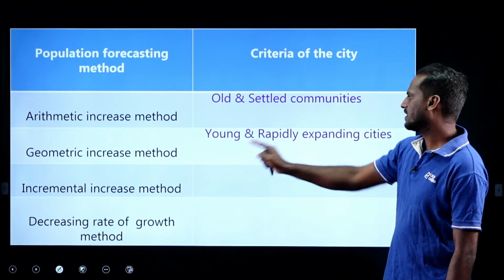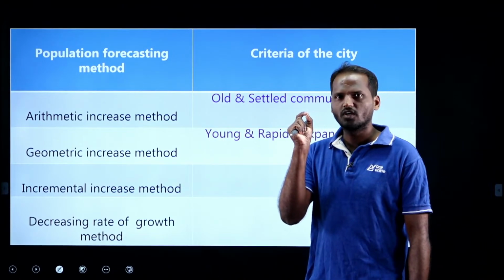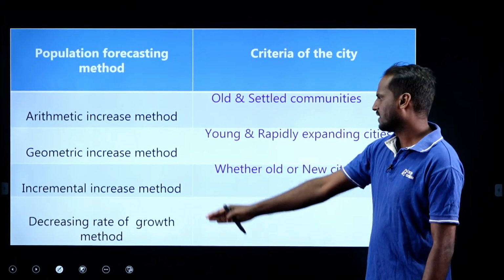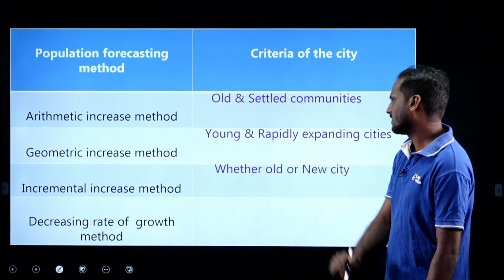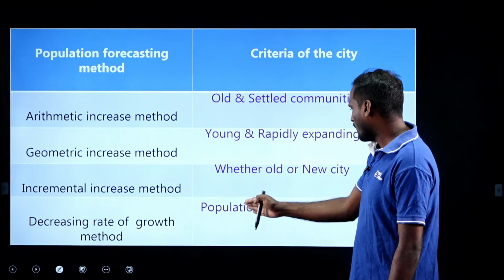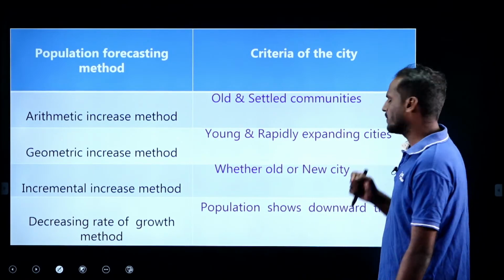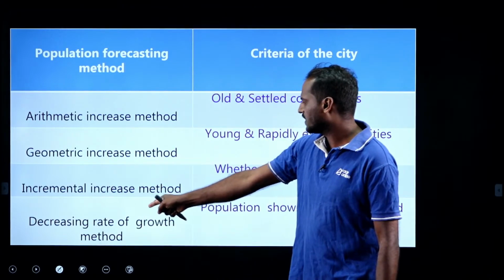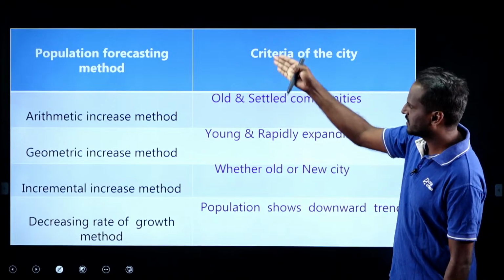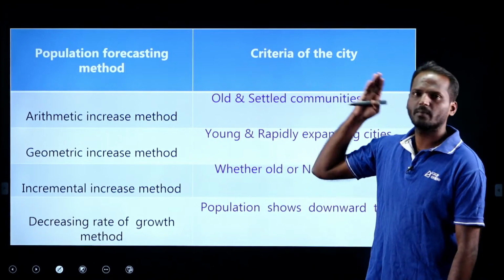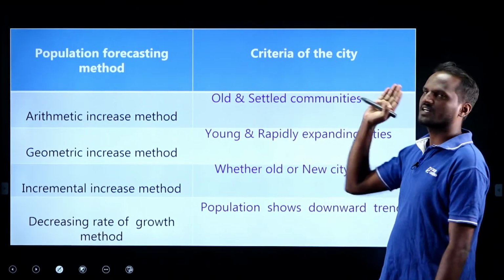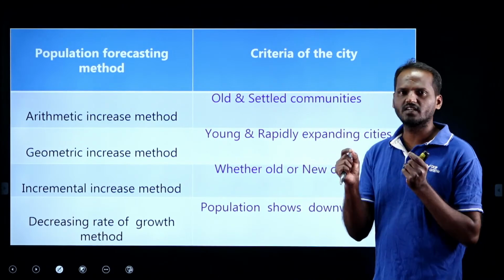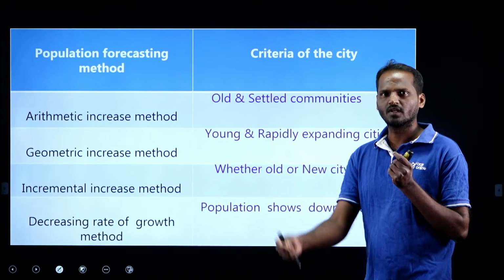What is the incremental increase method? Whether the city is old or new, we can go for the incremental increase method. The next, decreasing rate of growth method. Where can we use this method? When the population shows a downward trend, it means when the population reaches towards saturation, we can go for the decreasing rate of growth method, right? These are the various population forecasting methods and their applicability to the concerned city. With this, you can have some idea which method is adopted for what kind of city.